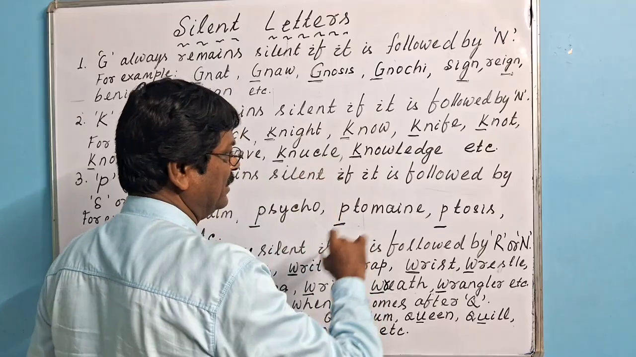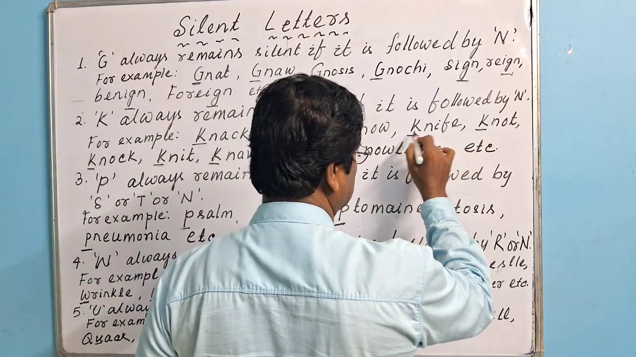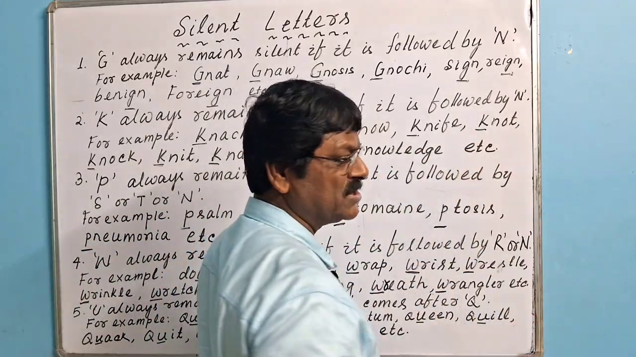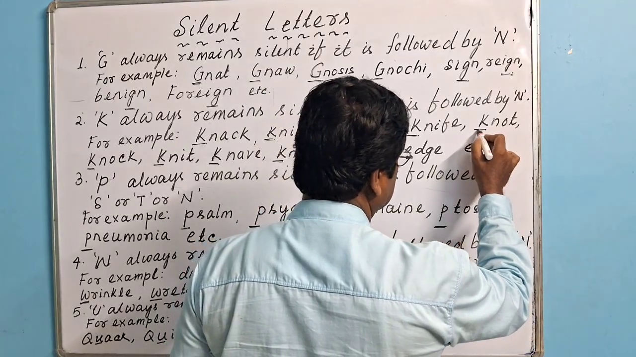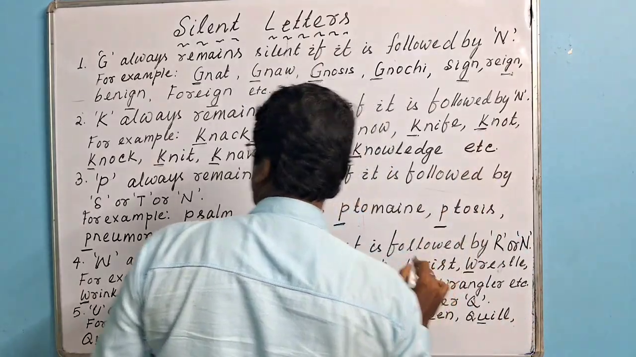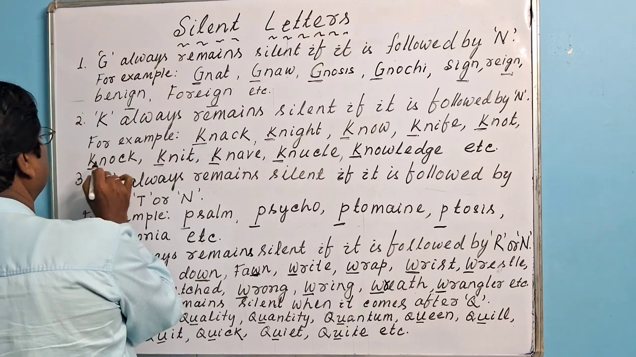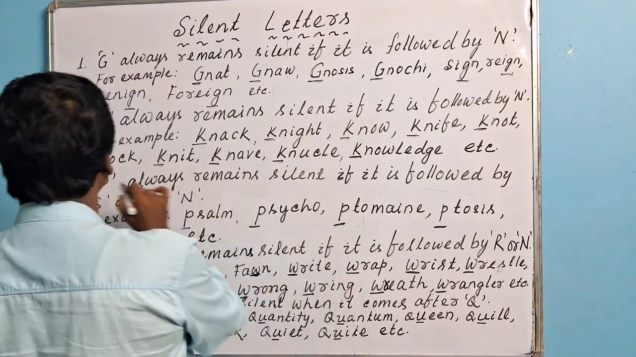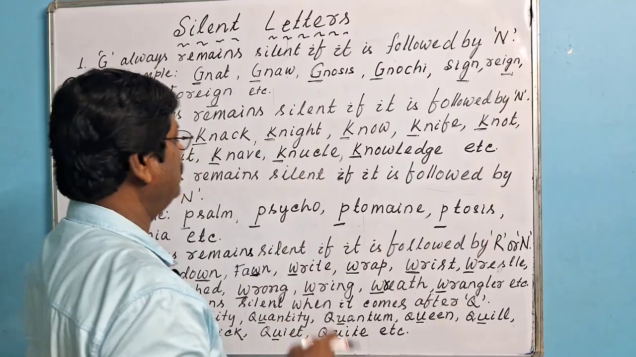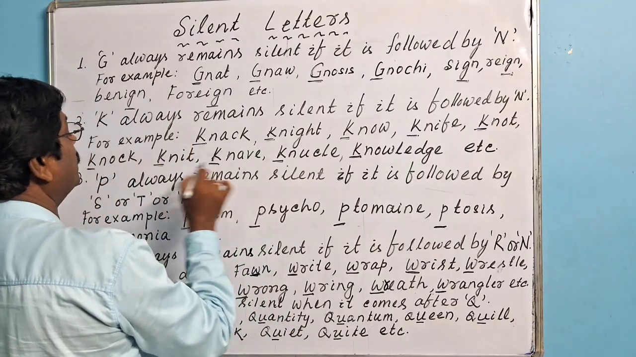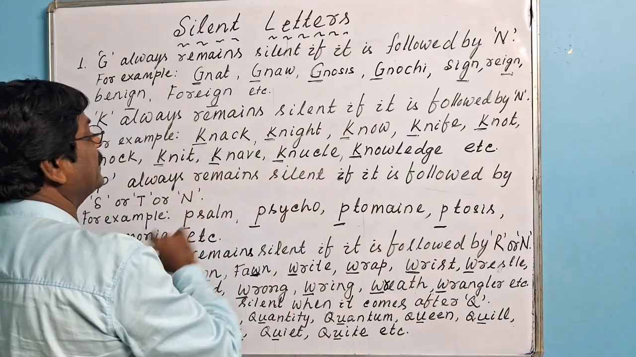So K is silent. Knife. Here K is silent. Knot means a tie. Here K is silent. Then knock. K is followed by N. So here K is silent. Knit. Knit means to weave. Here K is followed by N. That's why K is silent.